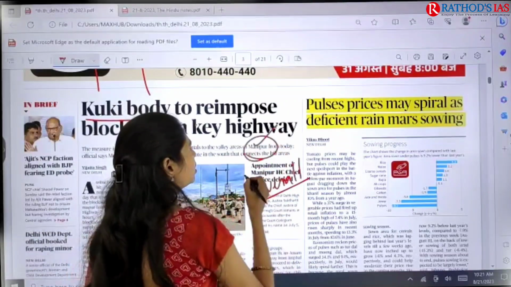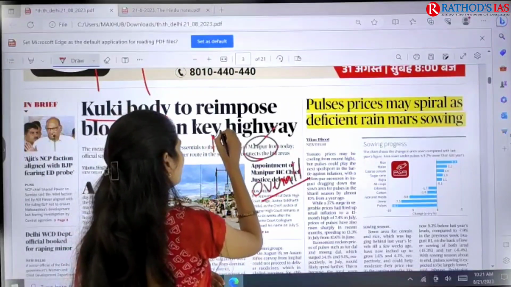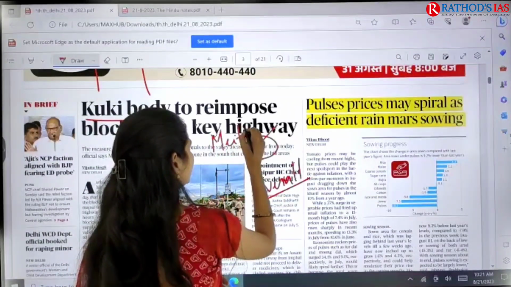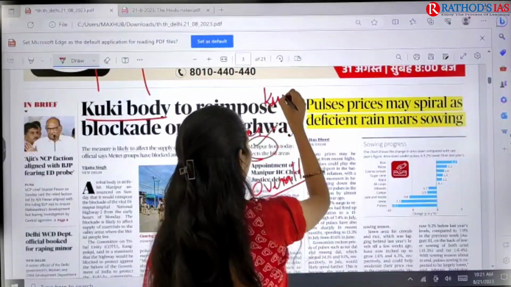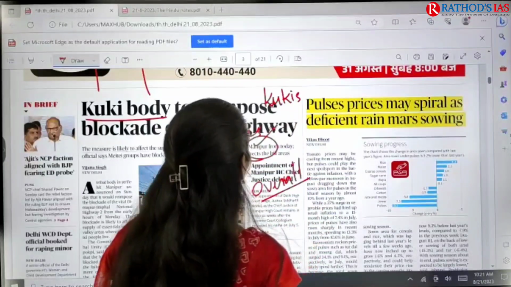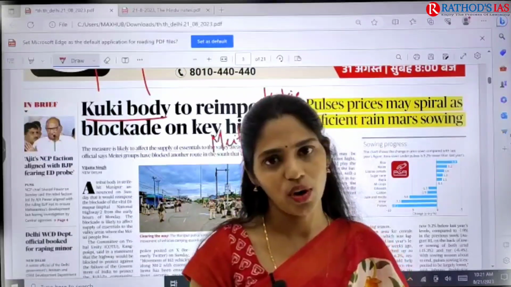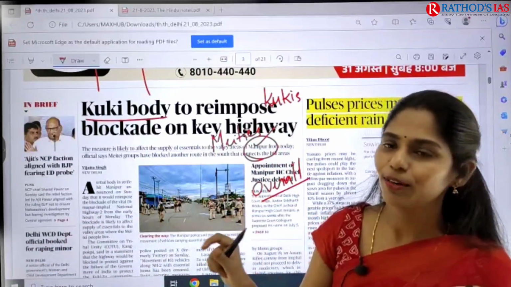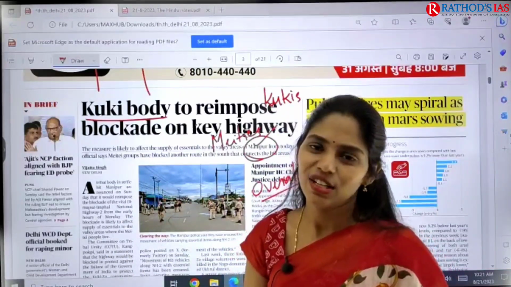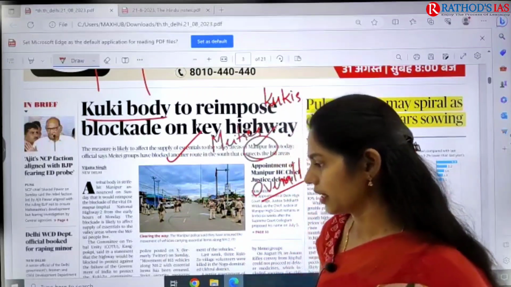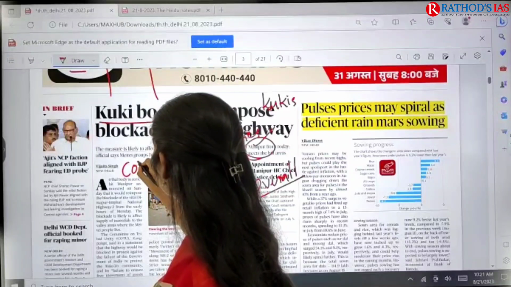So this Manipur issue is between two tribal communities. The first one is Meitei and the second community is Kukis. So how can you use this article? Whenever you are writing an answer regarding communal violence, you can give an example like communal violence in Manipur, and you can write about communal violence in Haryana. For that purpose this article is important, and especially you have to focus on this topic called communal violence.